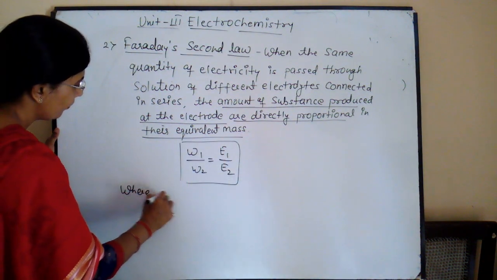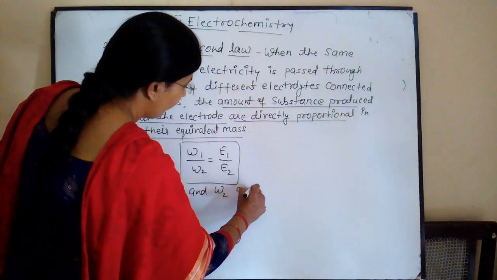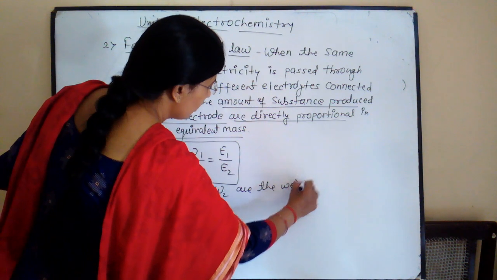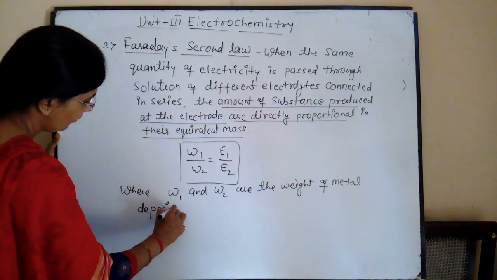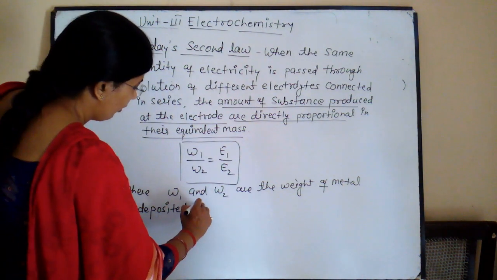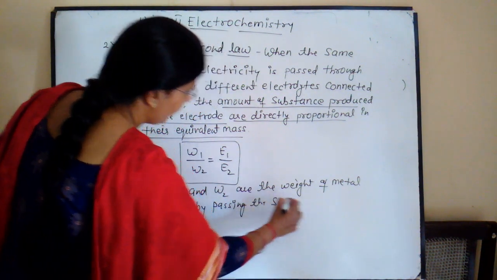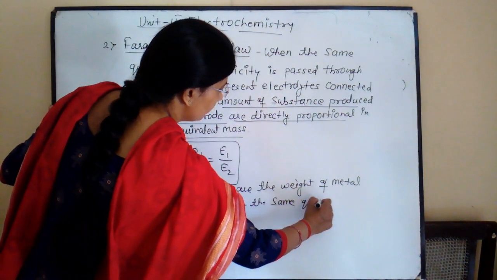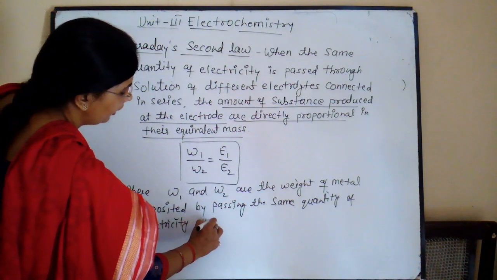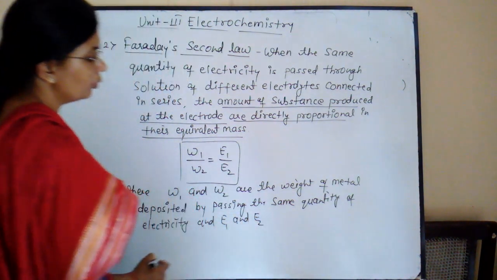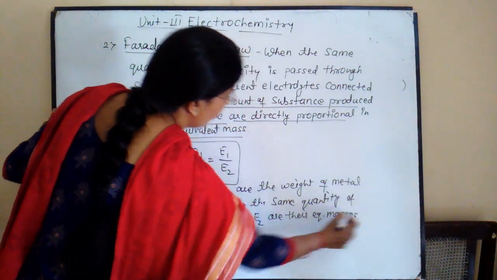where W1 and W2 are the masses of metal deposited by passing the same quantity of electricity, and E1 and E2 are their equivalent masses. So it is Faraday's second law.